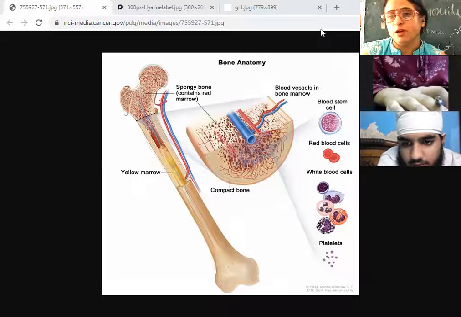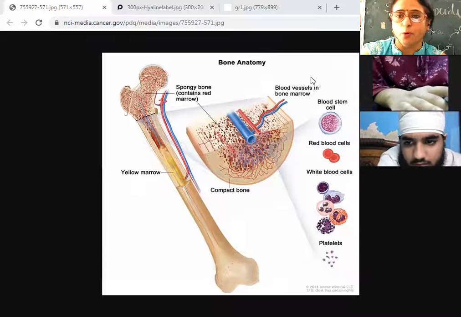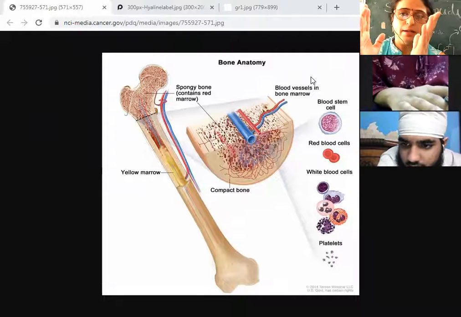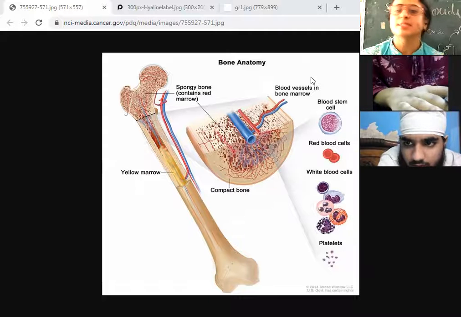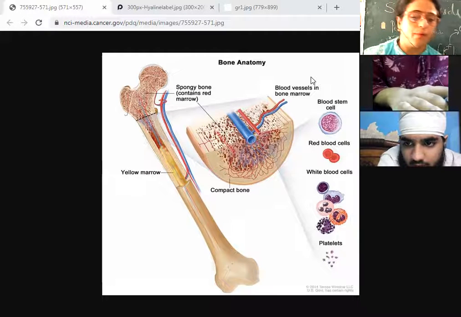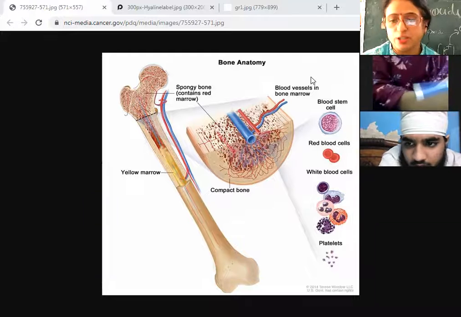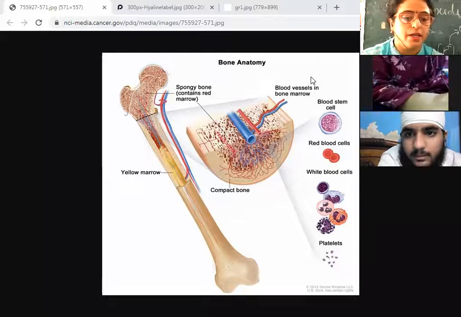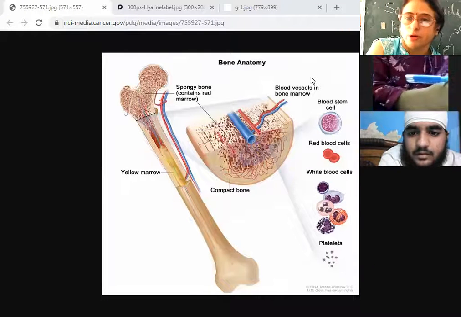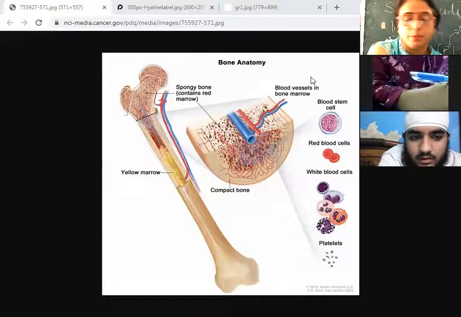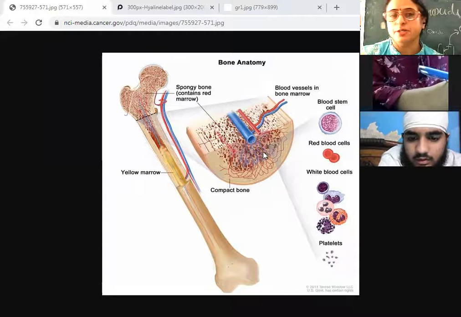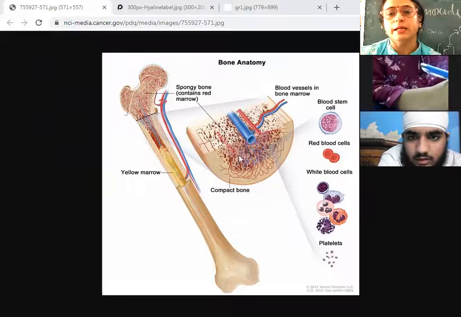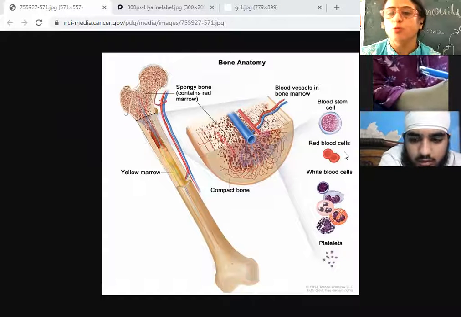So if we say that the function of bone is to provide structural framework to the body, it provides the structural strength to the body, plus it also provides a framework to the body. It gives a proper shape to the body, isn't it? One of the functions. Second function is that I have told you that in the long bones, what are long